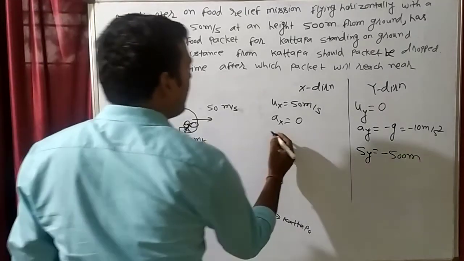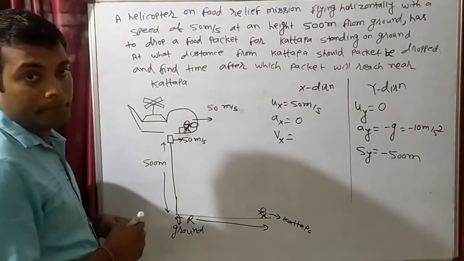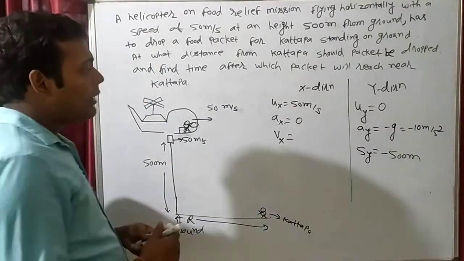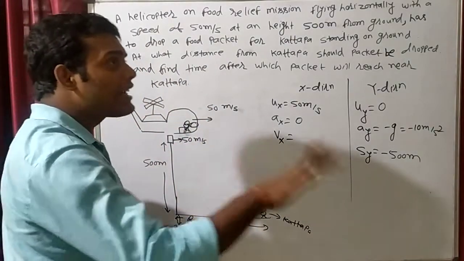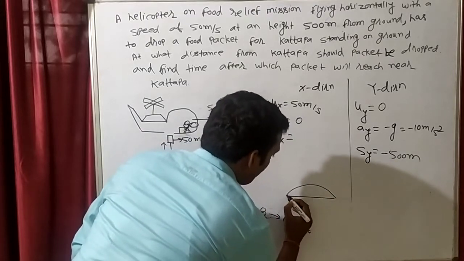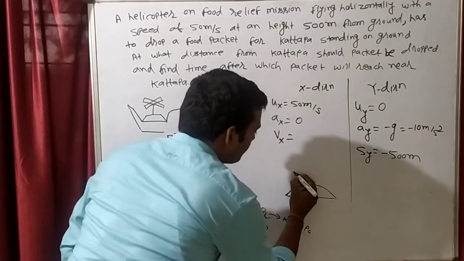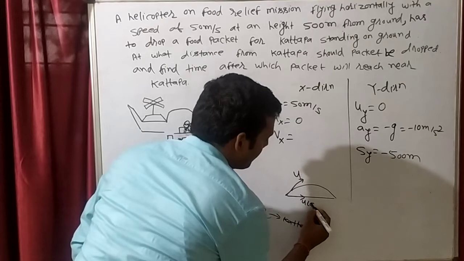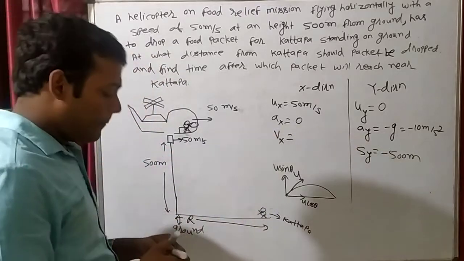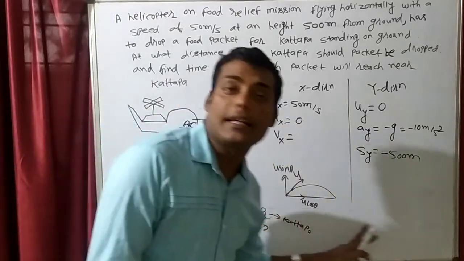Here we know the final velocity in X direction. What will be the final velocity in X direction? Tell me. What is happening in projectile motion in the X direction? For example, suppose this is a projectile motion, with this as u, so this will be u cos theta, and this will be u sin theta. So the Y direction velocity will change. Why? Because initially the Y direction velocity will decrease and then it will increase. But the X direction velocity will not change.